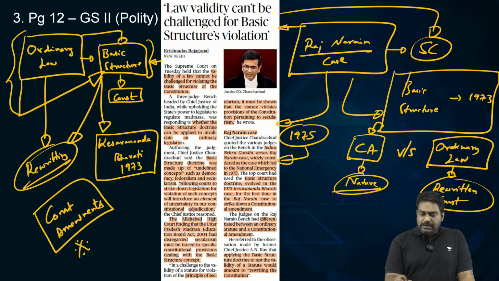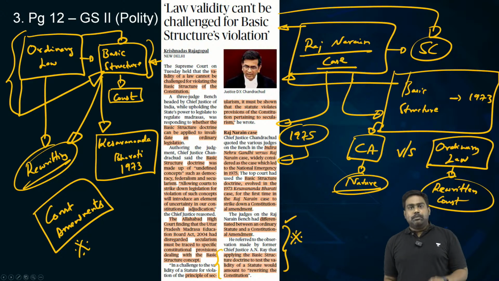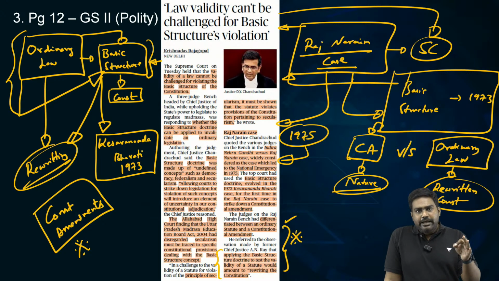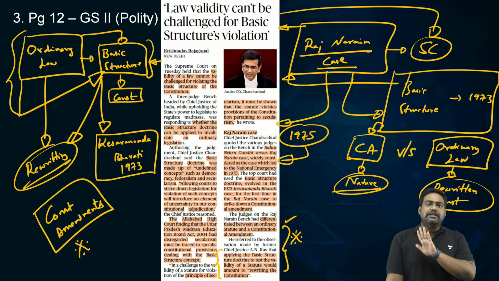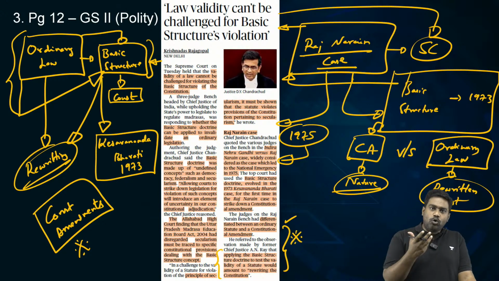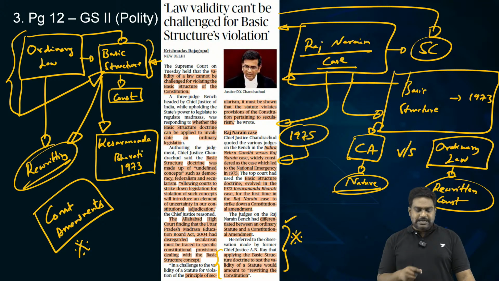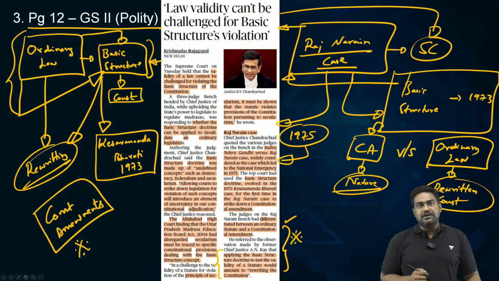The Chief Justice has referred to the Raj Narain case, where the basic structure was applied for the first time, and then former Chief Justice A. N. Ray had said that applying the basic structure doctrine test to check every ordinary statute would amount to rewriting the Constitution itself. So, the basic structure doctrine should not be abused. It should not be misused to check whether every law is constitutional or not. It is meant only for constitutional amendments, which could potentially affect the very nature, the very basic core of the Constitution. So that is the distinction that you need to understand from this important observation that the Chief Justice has provided.